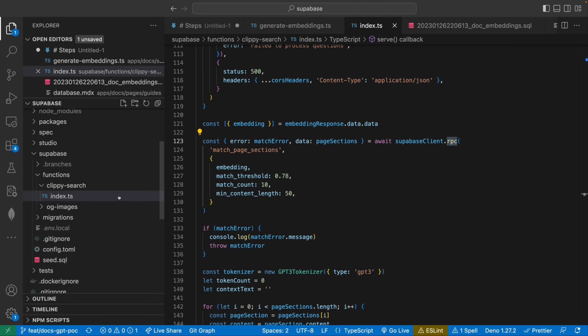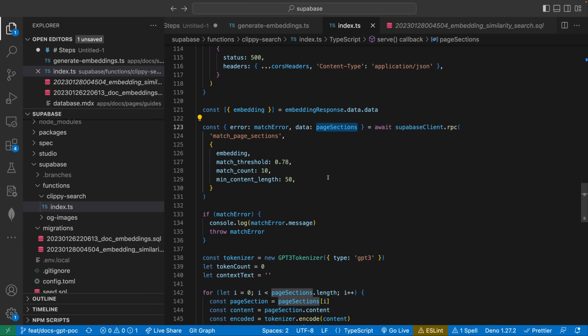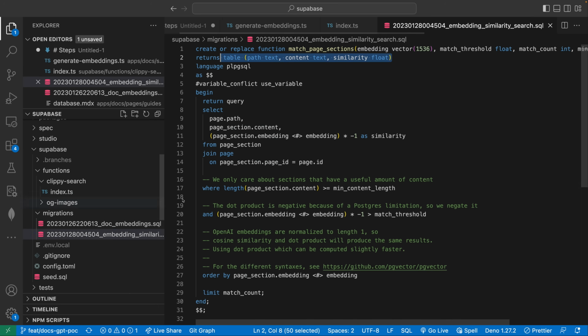So for those who don't know, Postgres itself is actually able to have functions, which I can show you right now. So basically, we're going to create a function called match page sections, and it's going to have a couple different parameters for it. And the way we design this function, it's going to return basically all the page sections that are relevant, right? In this case, only give me the top 10 best page sections that relate to the user's query. So this function's in a second migration here, and we call the function match page sections. This is how you would design a function in Postgres.